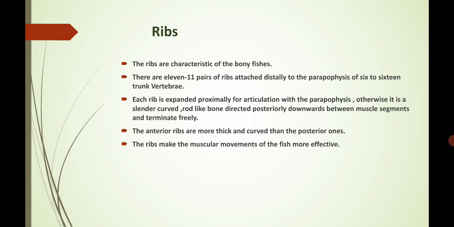Otherwise, it is a slender curved rod-like bone directed posteriorly downwards between muscle segments and terminating freely. The anterior ribs are thicker and more curved than the posterior ones. The ribs make the muscular movements of the fish more effective.